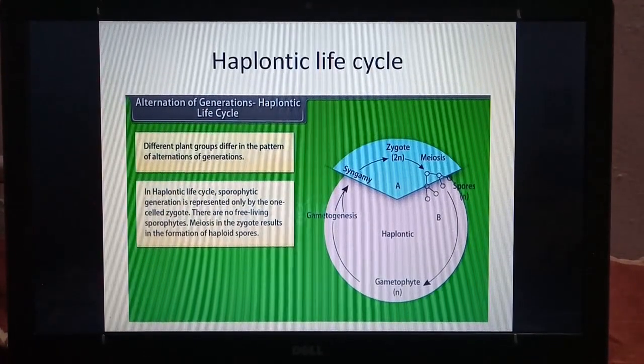There are no free-living sporophytes. Meiosis in the zygote results in formation of haploid spores. So in this chart you can see that the pink color means mostly they are in haploid stage and only they are diploid in zygote stage.